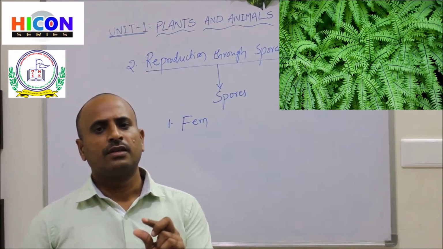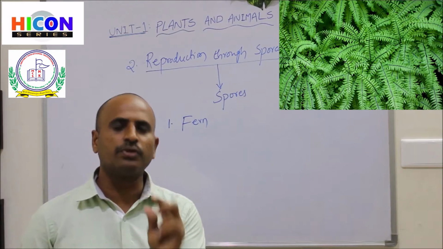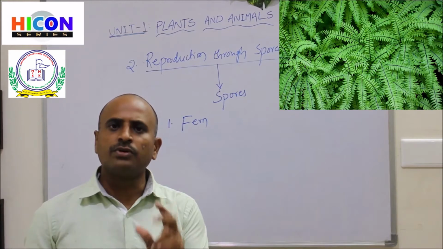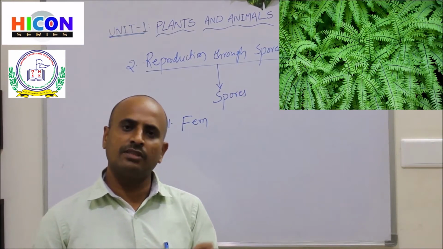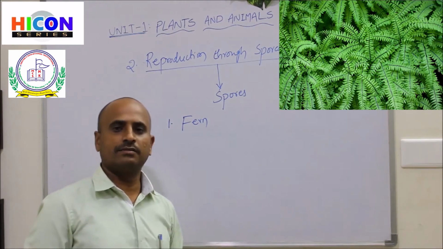Those brown colored circular spots are nothing but spores. If we detach the leaves and plant the spores in the soil, then we will get a new fern plant.